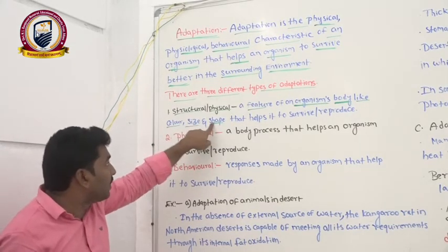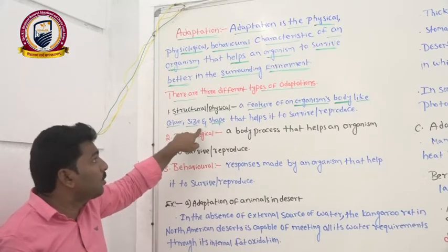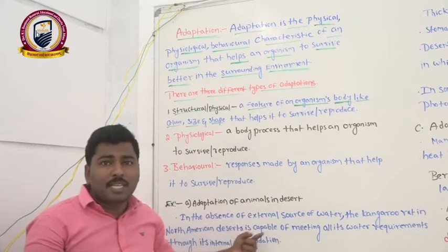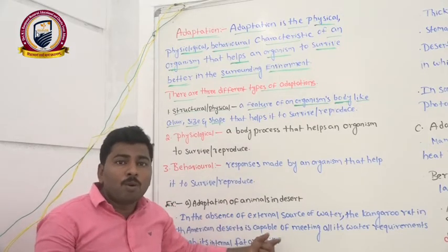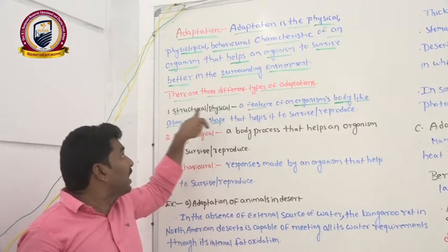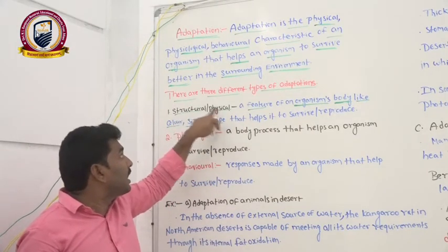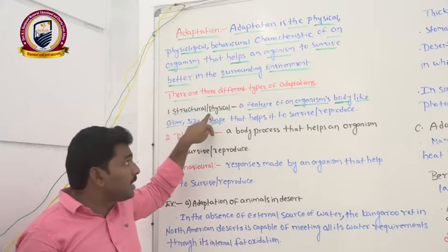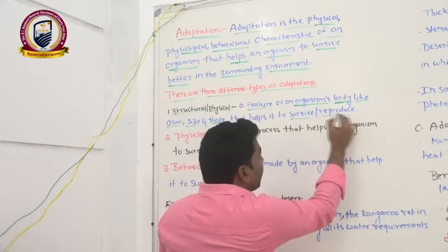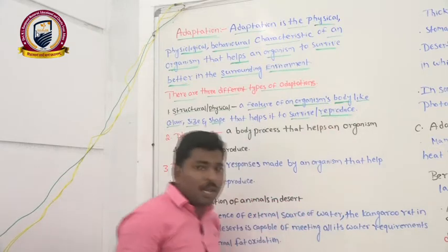These things are related to the body of an organism. The body changes to survive, to fit in that environment. Such changes we call physical or structural changes. These changes are helpful to survive and reproduce in their habitats.